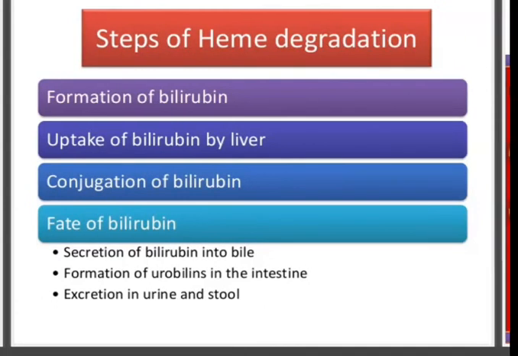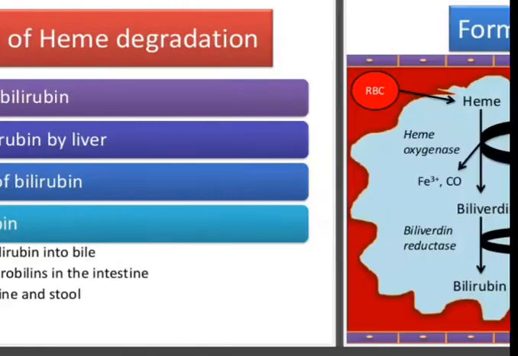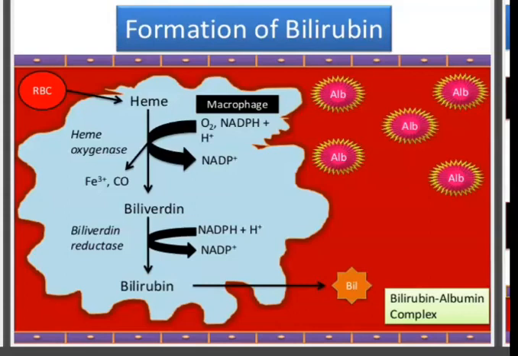Now the steps of heme degradation. First is formation of bilirubin. Second is uptake of bilirubin by the liver. Then conjugation of bilirubin and the fate of bilirubin. The fate includes secretion of bilirubin into bile, formation of urobilins in the intestine, and excretion in urine and stools. Let's start with the formation of bilirubin.